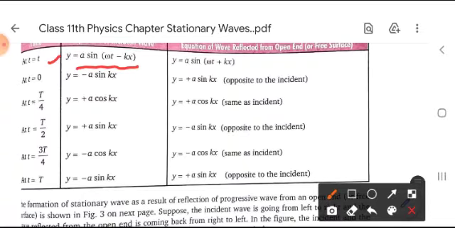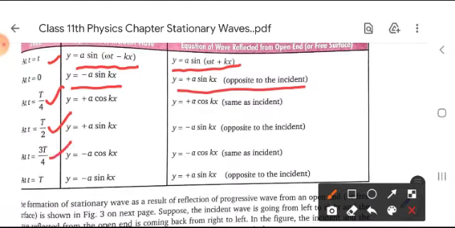Then the reflected wave equation is here. In the same way, the incident wave equation is this. At t is equal to 0, the reflected wave equation is this. In the same manner, for capital T by 4, T by 2, 3T by 4 and T, the incident and reflected waves can be written here.